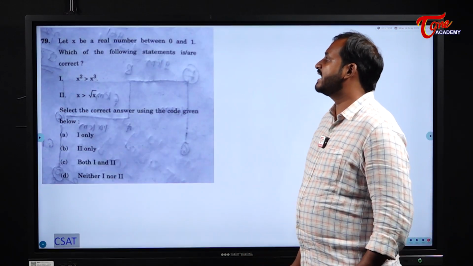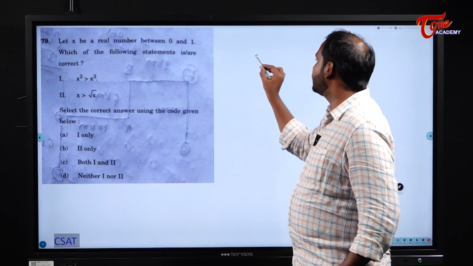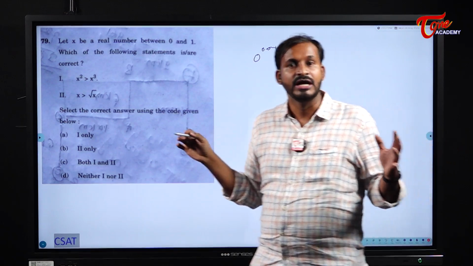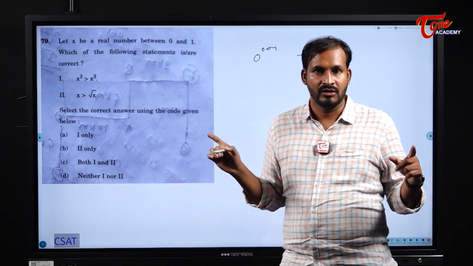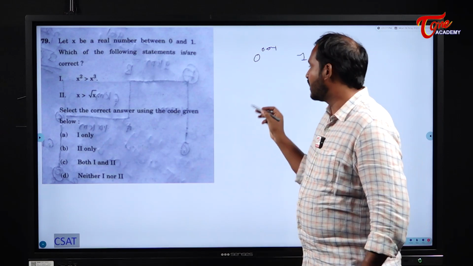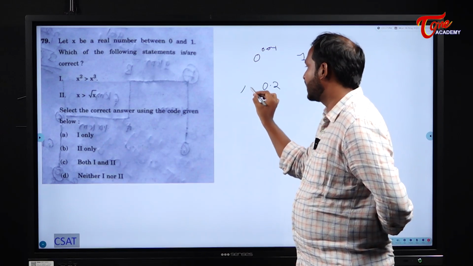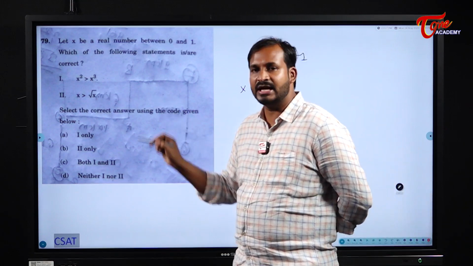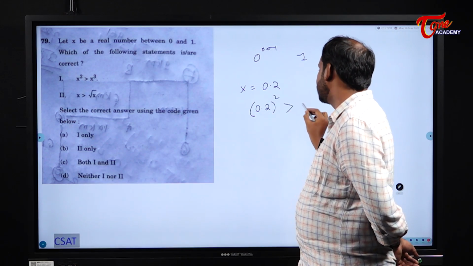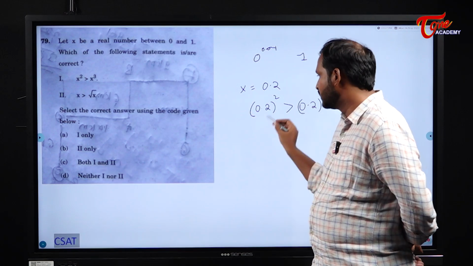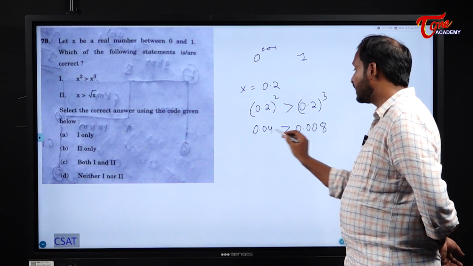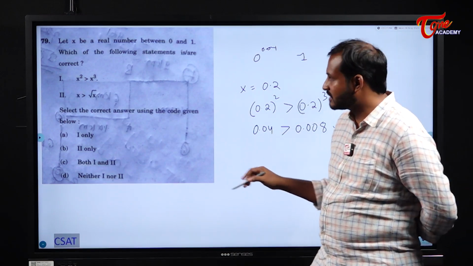Next. Let X be a real number between 0 and 1. Between 0 and 1, real numbers means what? 0.000012, we can take infinite numbers. We will have infinite real numbers between 0 and 1. I will take a simple example, 0.2, for X. X square is greater than X cube. That means 0.2 square is greater than 0.2 cube. We will check whether it is true or false. It becomes 0.04 and 0.008. Is it correct? Yes. Similarly, if you take other examples also, yes, this is correct.